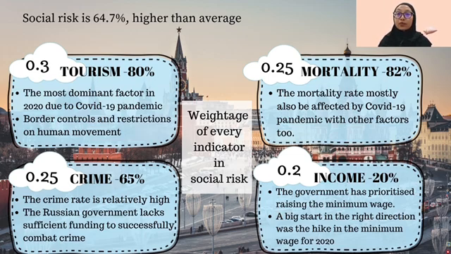Other than that, income is weighted at 0.2, the lowest contribution to the social risk. In recent years, the government has prioritized raising the minimum wage. The total social risk, determined by taking into consideration all variables, is 64.7. We can infer that Russia has a social risk that is somewhat higher than average.